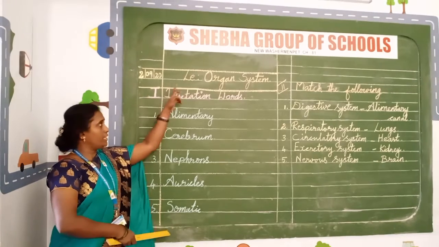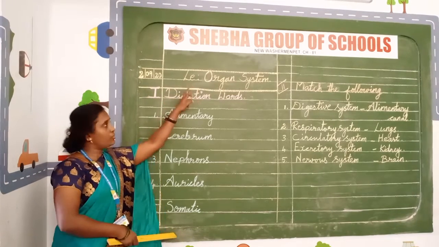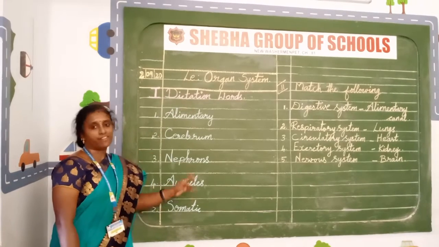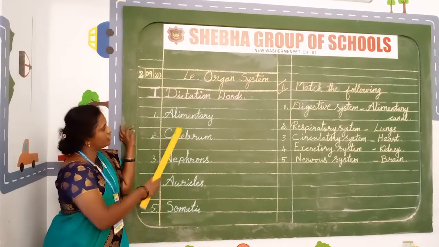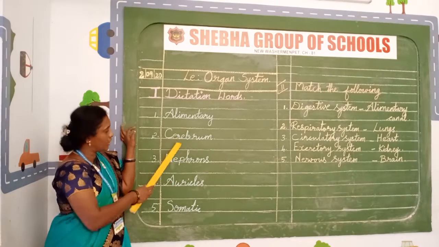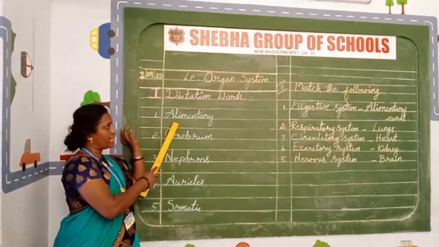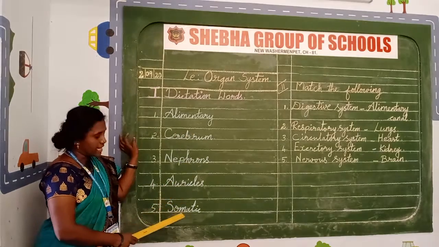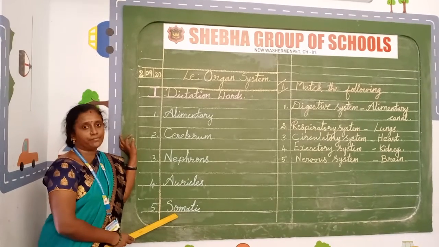You have to leave one line. After writing your lesson name, you have to leave one line. Then Roman letter 1, dictation words. We are writing the 5 dictation words. When you are writing the dictation, you can leave one line here. Only for the dictation, you have to leave one line. Understood children? Yes, number 1, alimentary. 2, cerebrum. 3, nephrons. 4, auricles. And 5, somatic. Okay children?